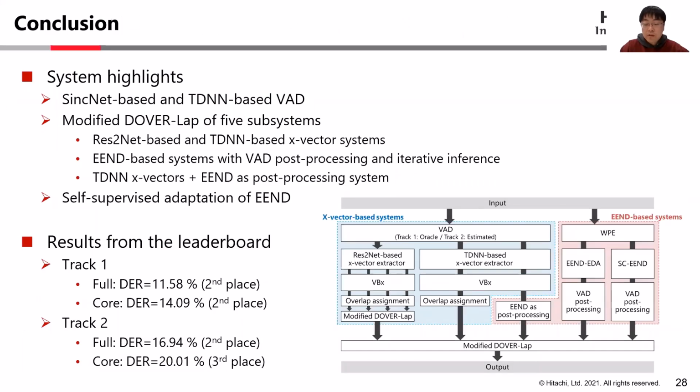I summarize our presentation. Our system consists of a posterior average of 2 VAD models, modified DOVER-Lap of 5 systems, which includes 2 x-vector-based systems and 2 EEND-based systems with VAD post-processing and iterative inference, and 1 hybrid system using EEND as post-processing. We also employed self-supervised adaptation of the EEND-EDA model. Our system got 2nd place in track 1 full, core, and track 2 full, and got 3rd place on track 2 core. Thank you.